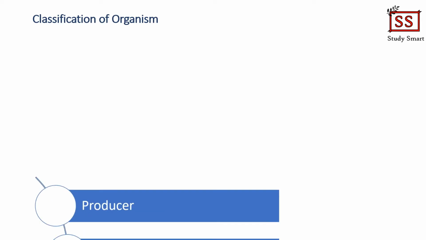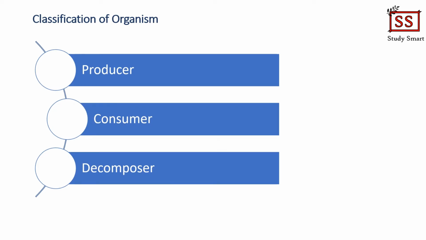Alright, so let's move into the classification of organisms. Organisms can be classified as producers, consumers and decomposers. So what does it mean by producer? As it sounds, producers are organisms that are able to produce their own food. Example of producers are green plants. Green plants are able to produce their own food through the photosynthesis process.